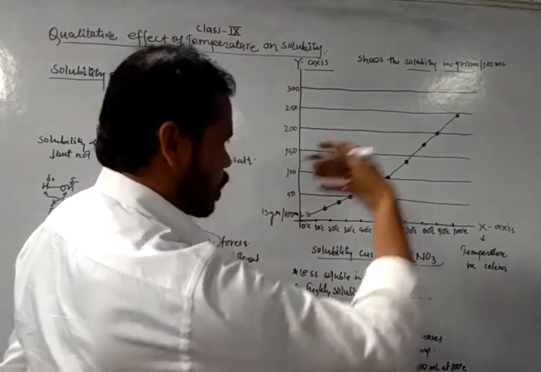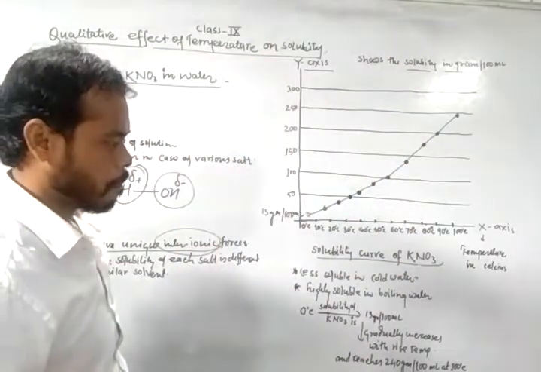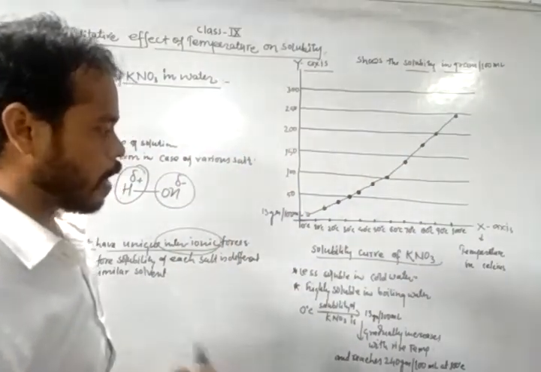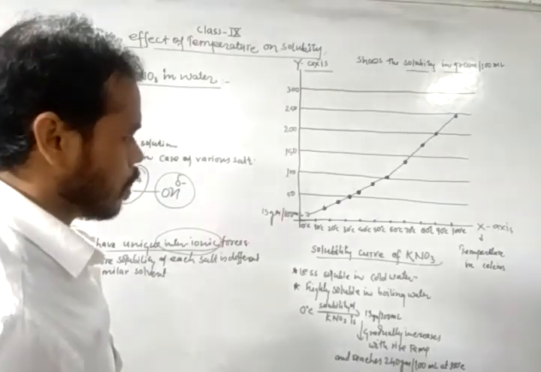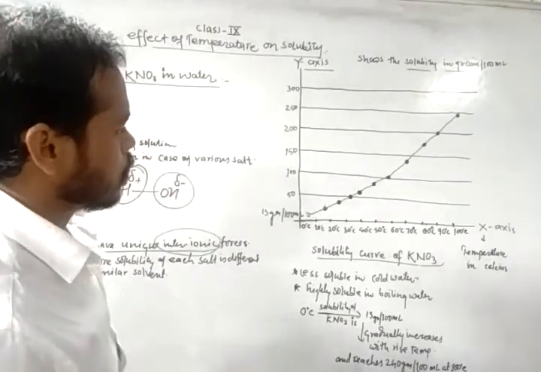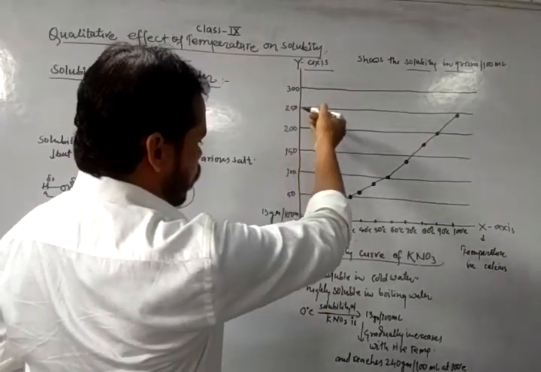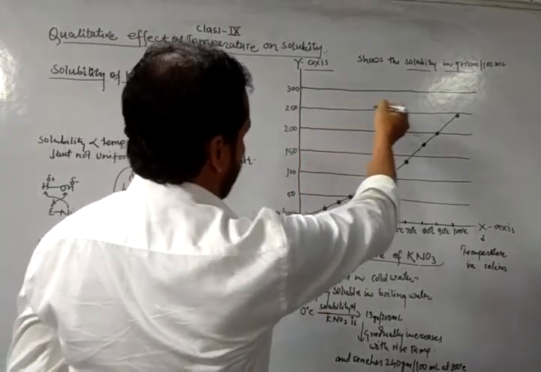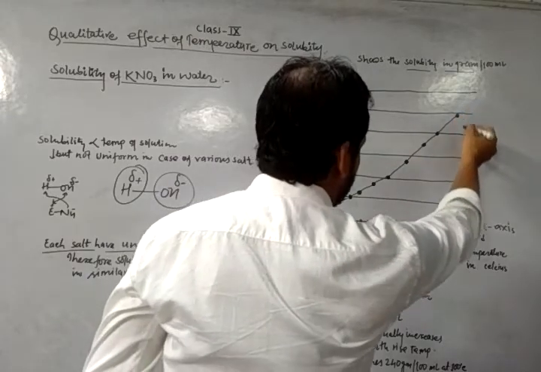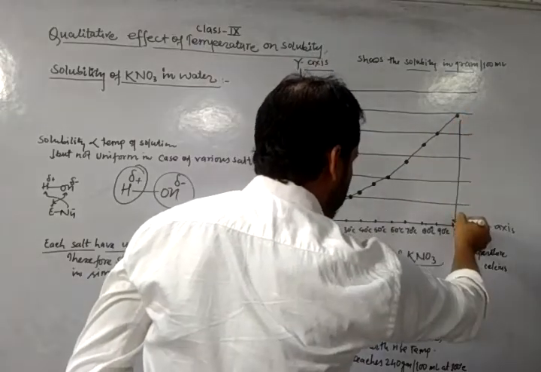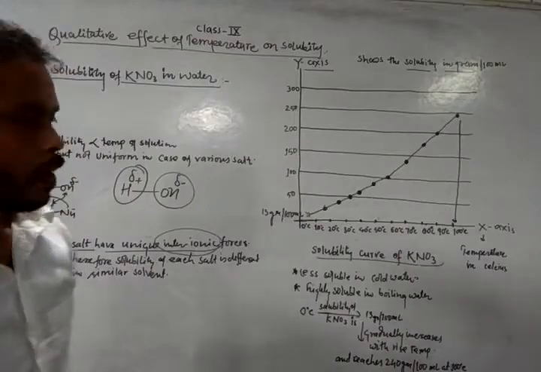But as the temperature increases, the solubility gradually increases and reaches 240 grams in 100 ml of water at 100 degrees Celsius. Clear?